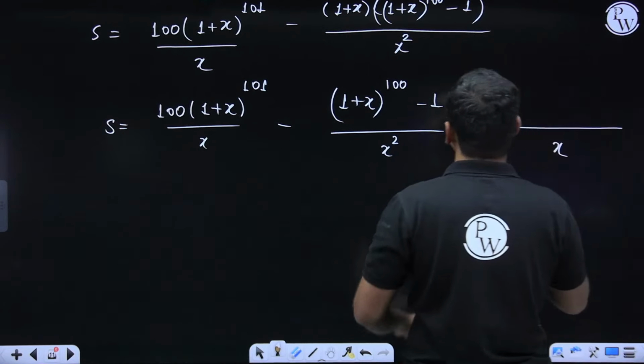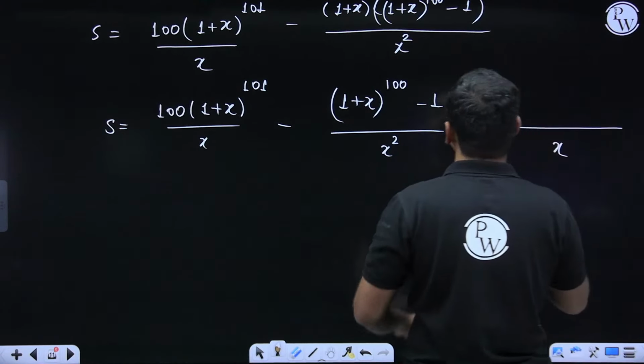Are you all there? Now with that, I think the job is really simple. You all can solve this question and you all can write the answer completely and correctly. Did you understand this? Now from here, when I wish to solve this further, I'll be getting the final answer. I hope I have done all these steps correctly. Let me just cross check it. 1 plus x, 1 is multiplied to this, (1 plus x) to the power 100 minus 1 by x square. When x is multiplied, x square becomes x. There you are left with (1 plus x) to the power 100 minus 1. Even if you wish to do one more thing, which wouldn't matter at all, but still, if you wish to, you can.